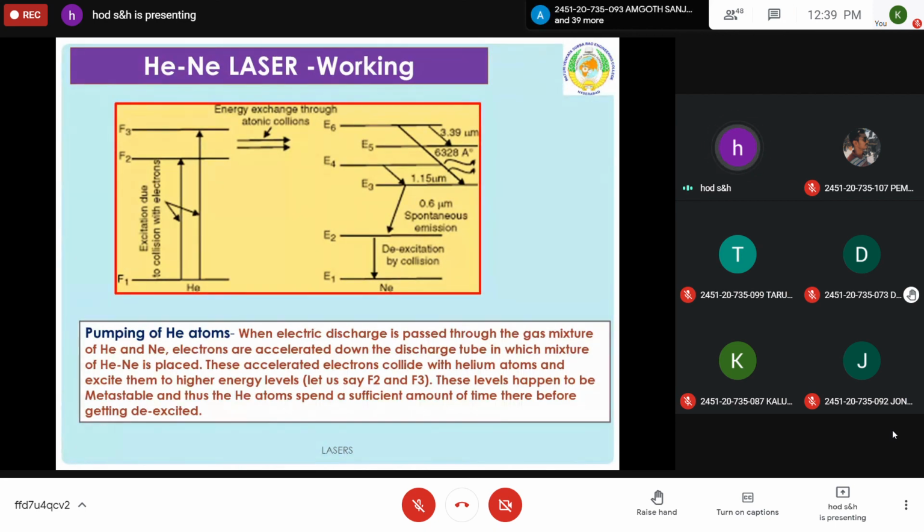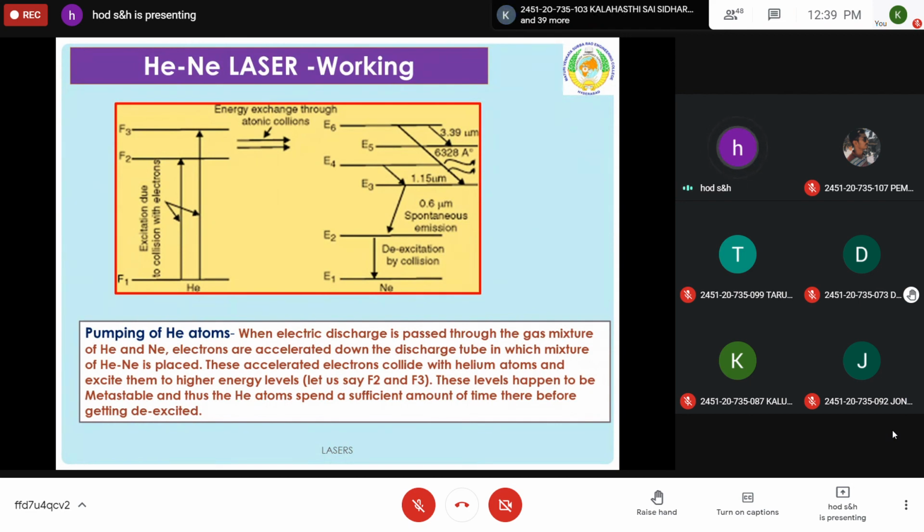In today's session, I will give the gist only. First, we derived the relation between the Einstein coefficients. We defined the postulates, then obtained the conditions. Then we discussed the three important things required for producing laser: an active material, a pumping mechanism, and an optical resonator to confine the direction of the laser.